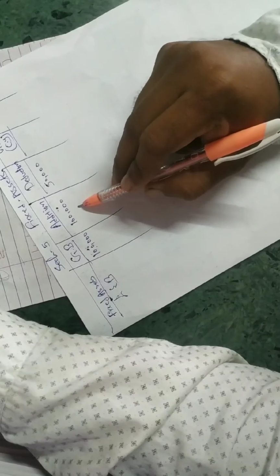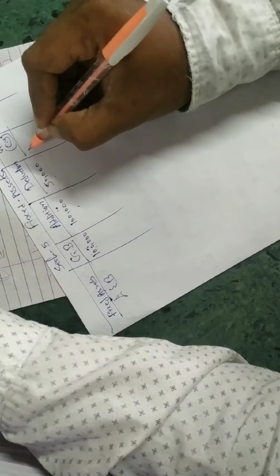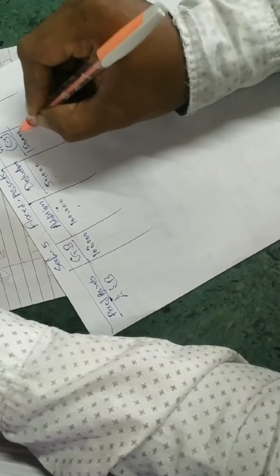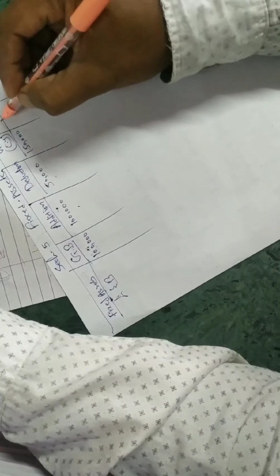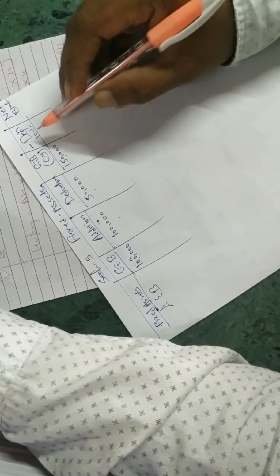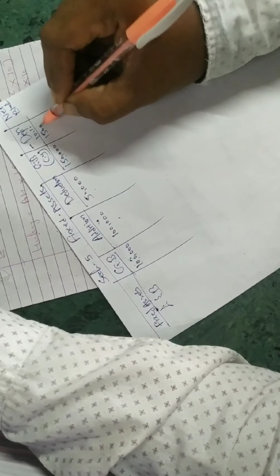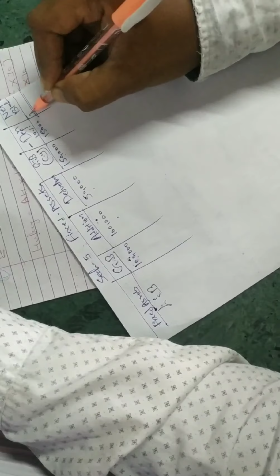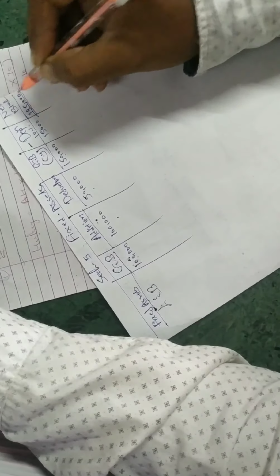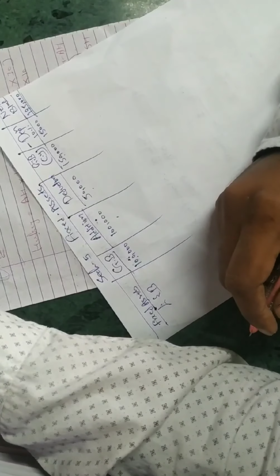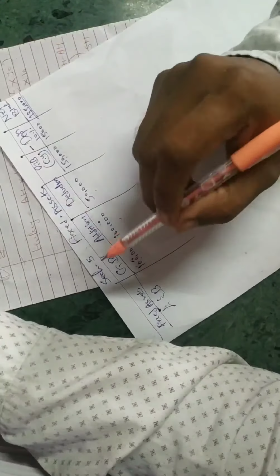So gross block at current year: 1 lakh plus 1 lakh, 2 lakh, minus 50,000, the gross block at current year is 1 lakh 50,000. Again if we are calculating 10% depreciation, then 1 lakh 50,000 minus 10%, it means 15,000. The net block at current year is 1 lakh 35,000. You have to write all the fixed assets like that, right? And you have to make a total of net block only.